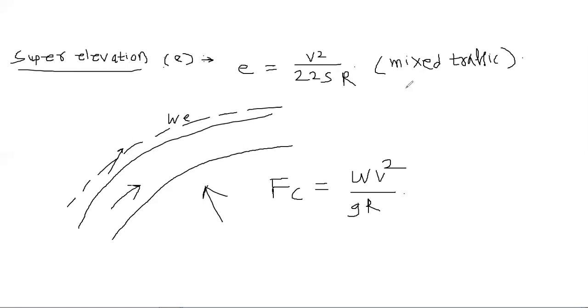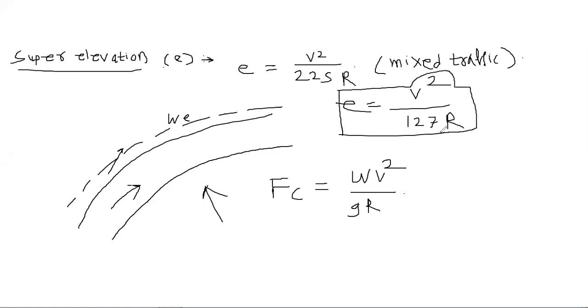The basic formula is E is equal to V square by 127R. This is the basic formula. Okay, this is the main formula for your E. E is the super elevation. Super elevation means it is the rate of super elevation. Remember.